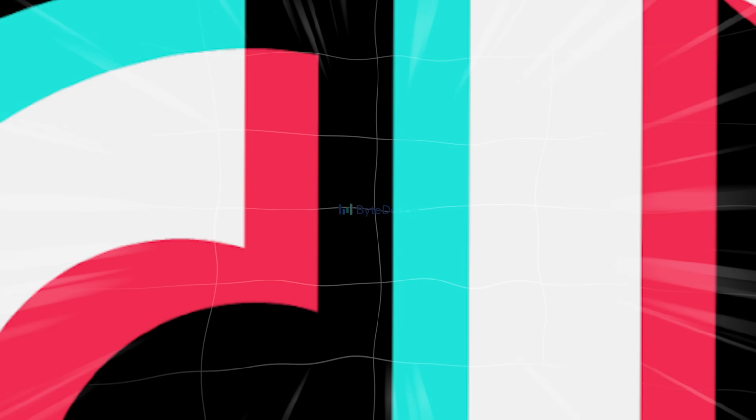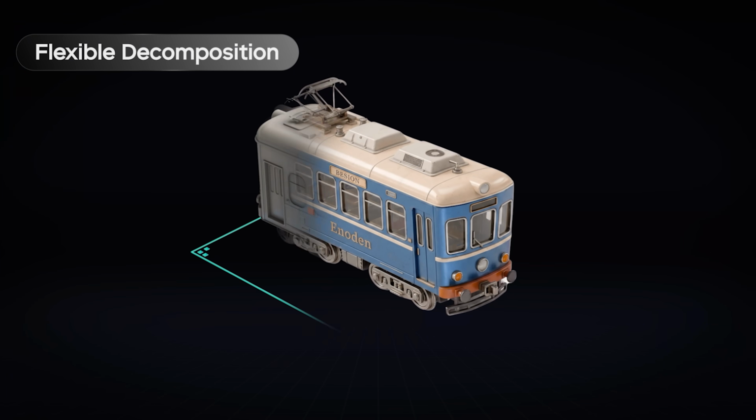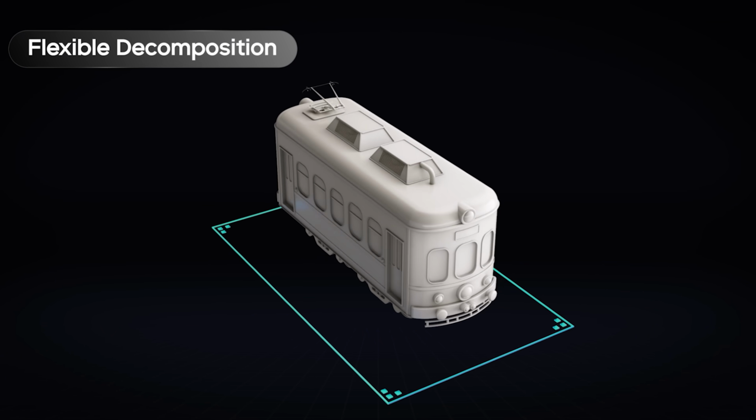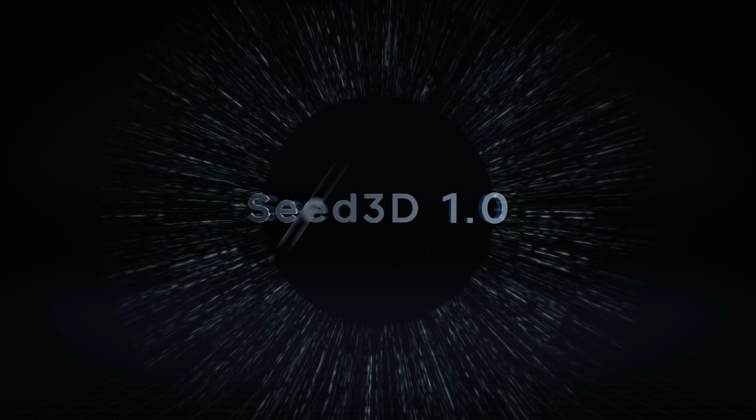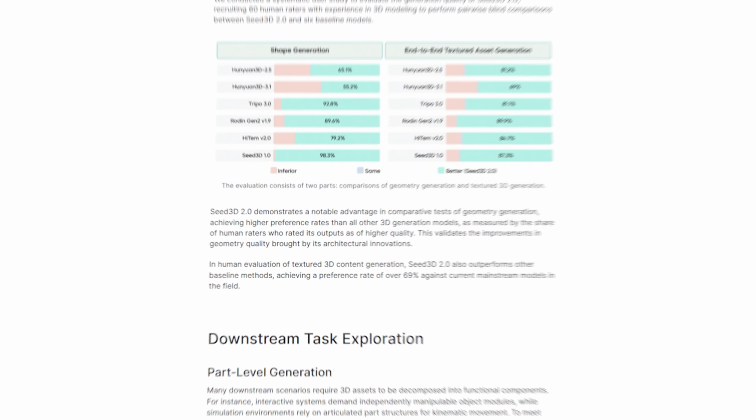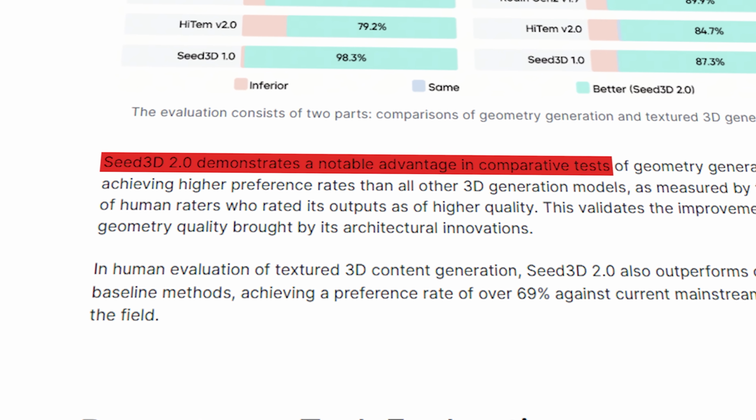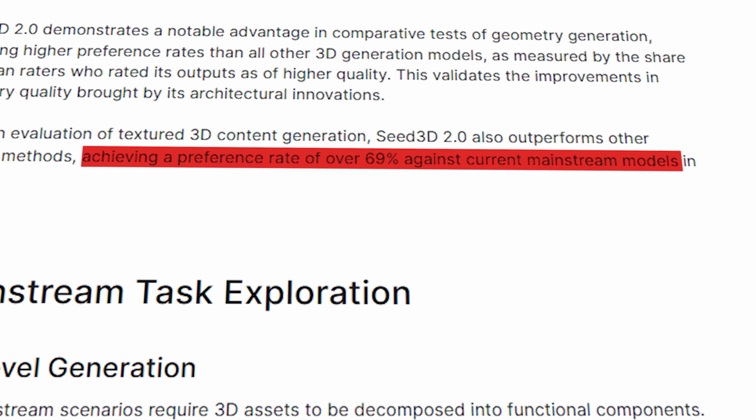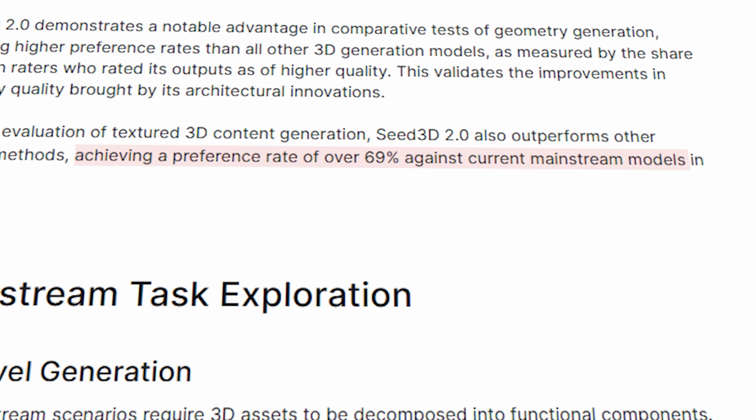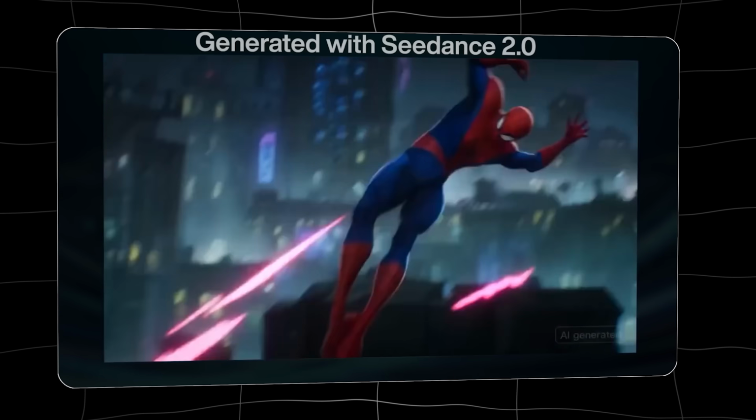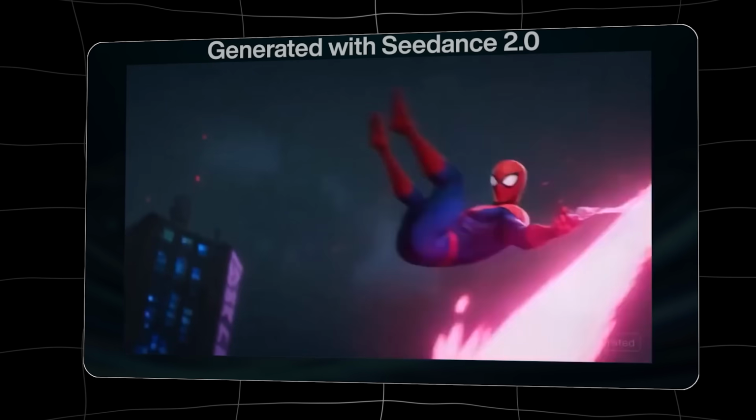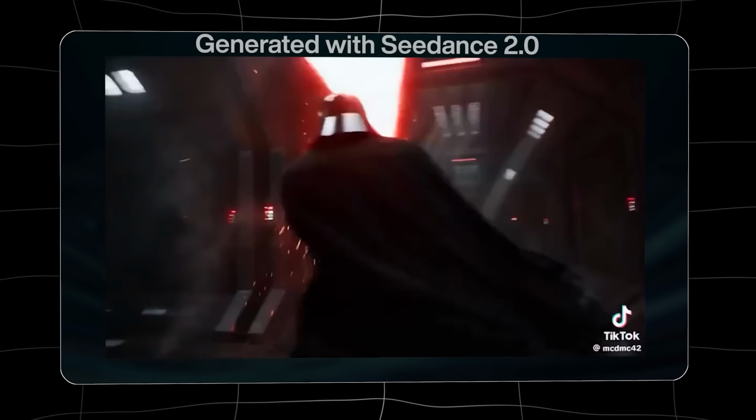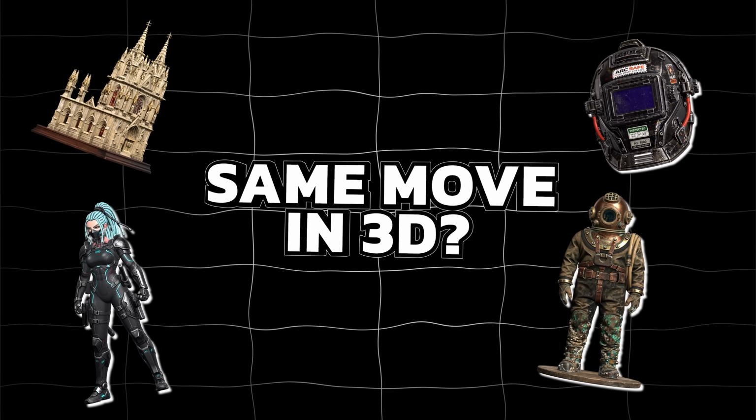ByteDance, the company behind TikTok, just dropped a new state-of-the-art 3D AI model, Seed3D 2.0, and they claim this is the best 3D AI right now, achieving a 69% preference rate against other mainstream 3D models. We all know that two months ago, the same team released Seedance 2.0 and it took over video AI in a month. So the real question is, are they pulling the same move on 3D?